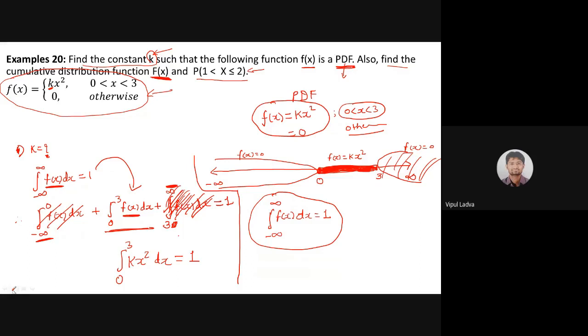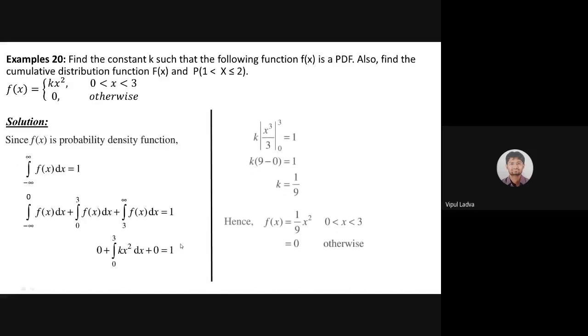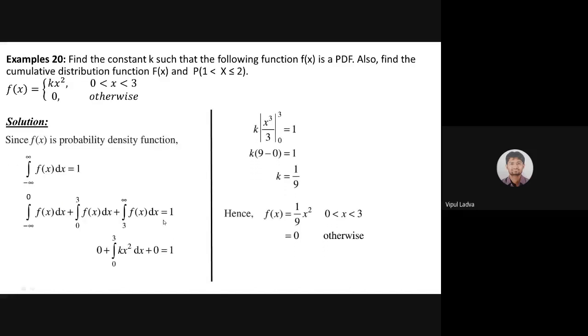I will show you how, with a proper solution. Let me resolve the ink now. This should be the way. Go through this particular explanation for finding the value of k, and let me know whether you are able to understand why k is 1 by 9. Kindly go through each and every step. These are the same steps I explained earlier, here with proper writing and typing.